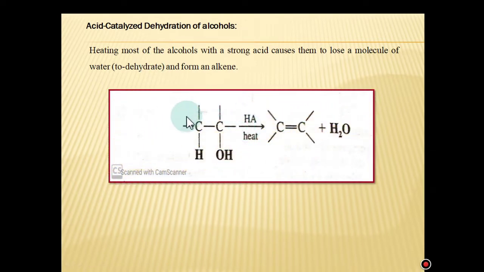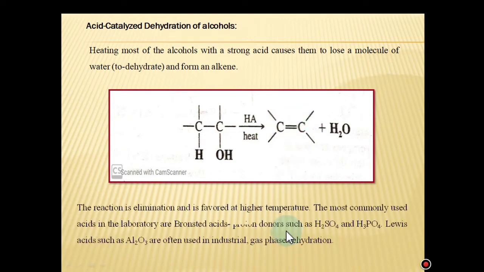For example, this is the skeleton of monohydric alcohols in the presence of acid and heating. The loss of water molecule is again called alpha beta elimination. This carbon is considered as alpha, this carbon is considered as beta, and there is elimination of water and formation of alkene. The reaction is elimination and it is favored at high temperature.